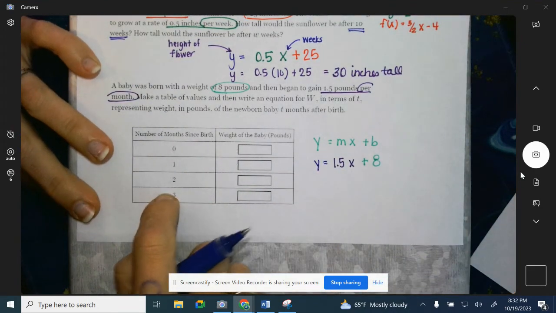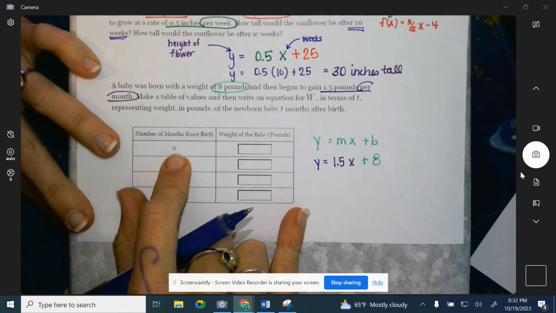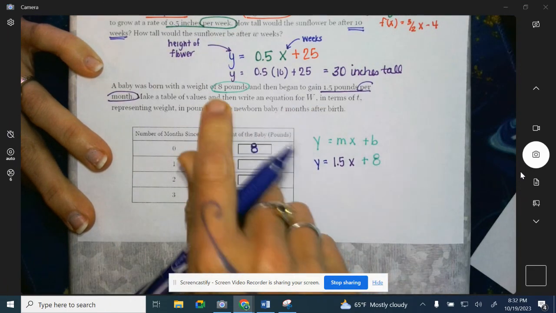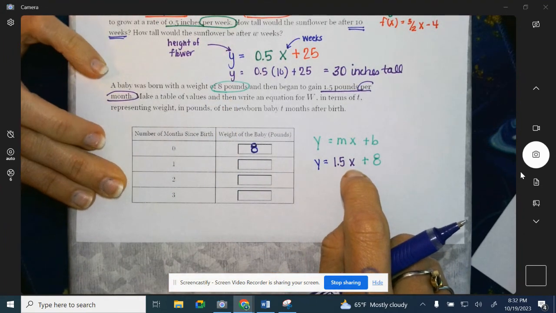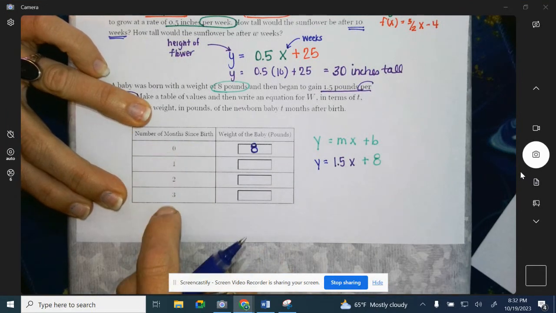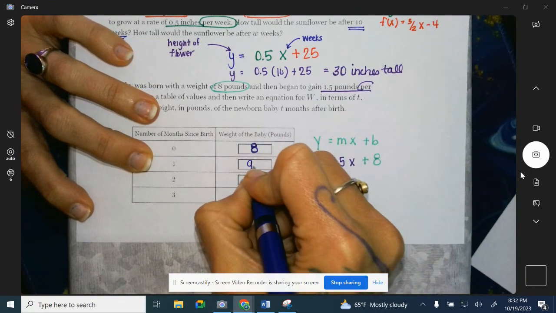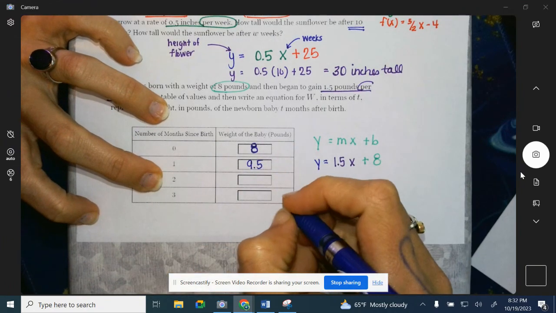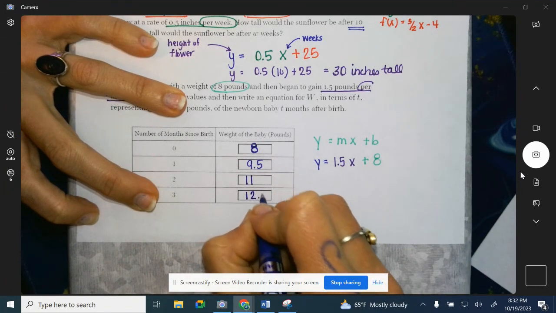They want us to fill out a table. So at 0, as soon as he was born, what do we say that the starting point was? What was the non-negotiable amount of weight for this baby? It's going to be 8. They gave it to us in the word problem. And then it's going to increase 1.5 per month. Number of months since birth, that's 0, 1, 2, 3. You can plug these in, or just think about 8 plus 1.5. It's going to be 9.5 pounds. Add another 1.5 because that's going to be 2. And that's going to be 11. Then we're going to do it again, and that's going to be 12.5.